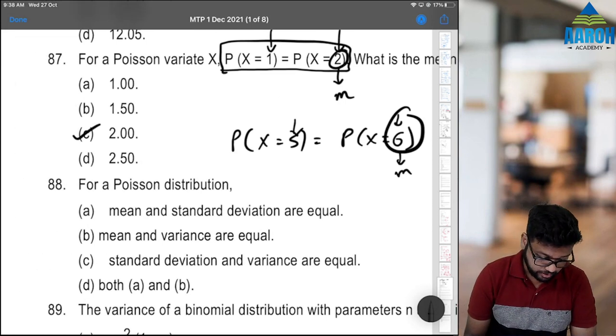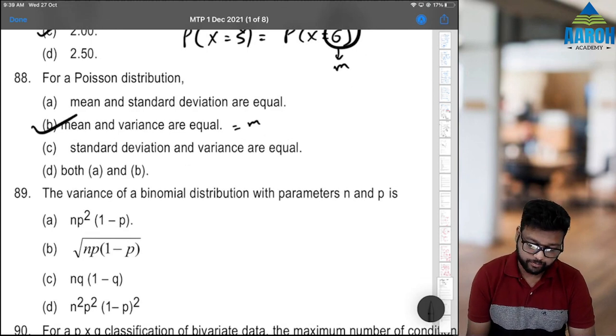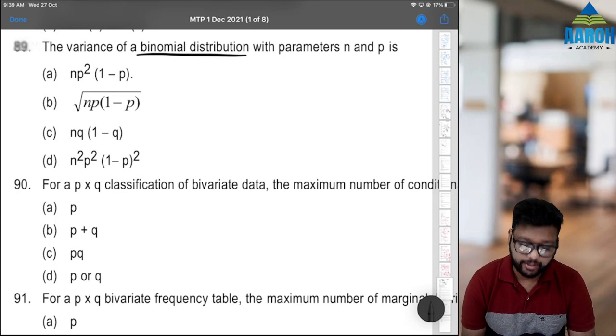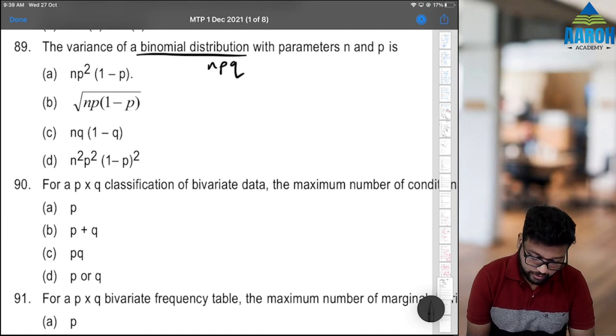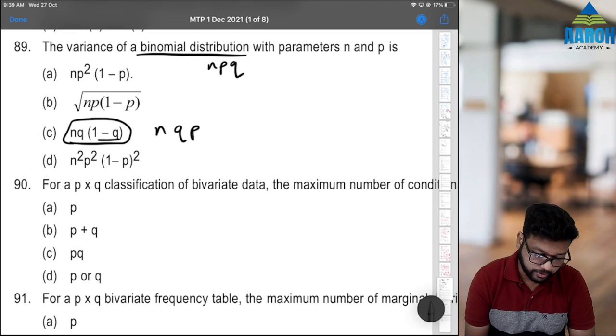Okay, next, 88. For a Poisson distribution, mean and variance are equal, obviously both are M. 89. Variance of binomial distribution is NPQ. So this is again from the module. This option is correct because N, Q and 1 minus Q is P. So option C is the correct answer.